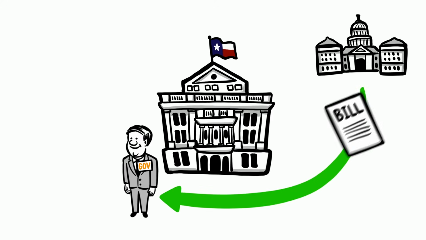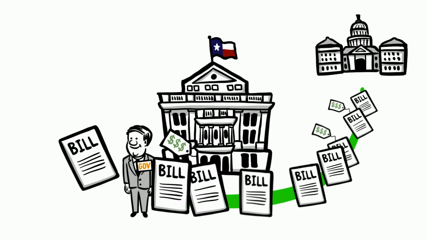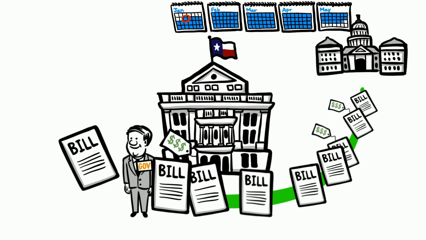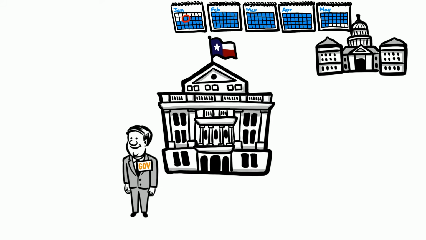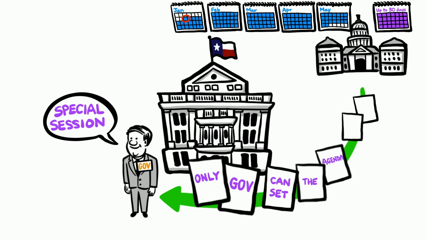The governor also has the power of another kind of veto called the item veto. This allows the governor to veto a part of an appropriations bill or a spending bill without vetoing the entire bill. The legislative branch creates these bills during their 140-day sessions every other year. But the governor also has another special power. The governor can also call special sessions up to 30 days long past the 140-day session, and only the governor can set the agenda for the special session.